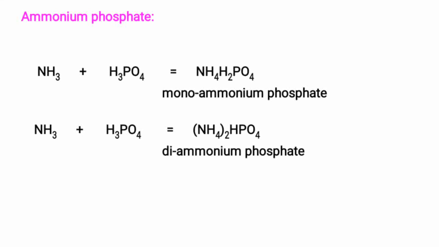Ammonium phosphate is manufactured by combining ammonia with phosphoric acid obtained by treating rock phosphate with nitric acid.